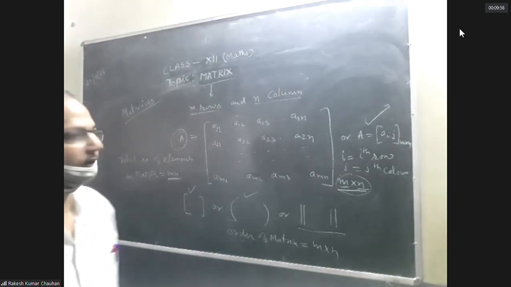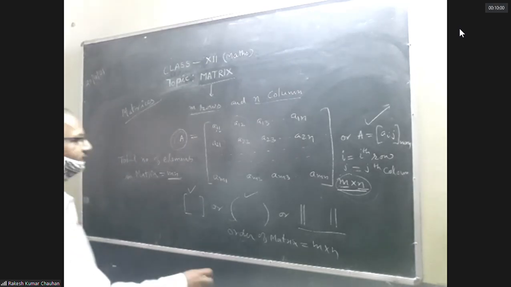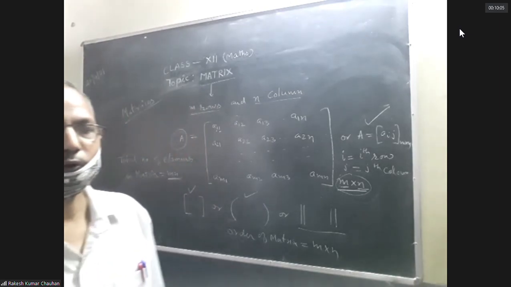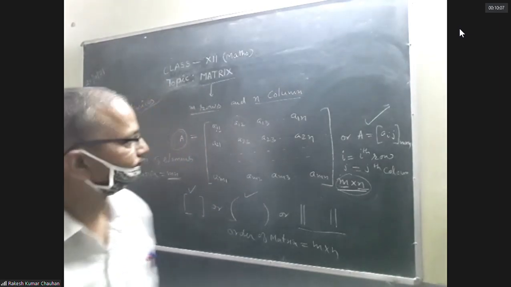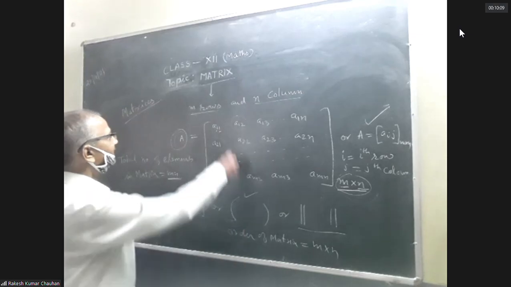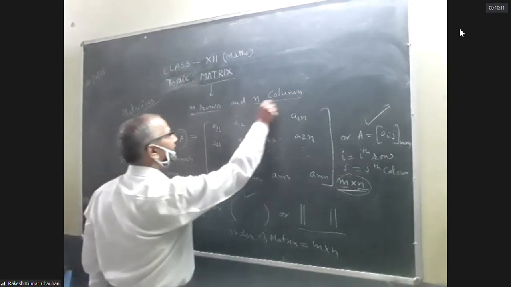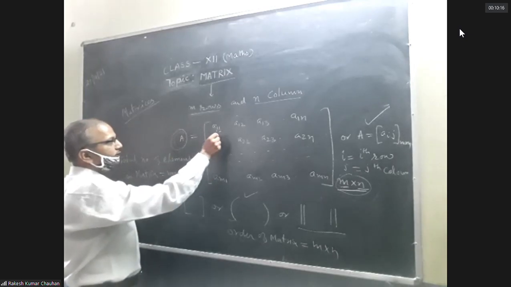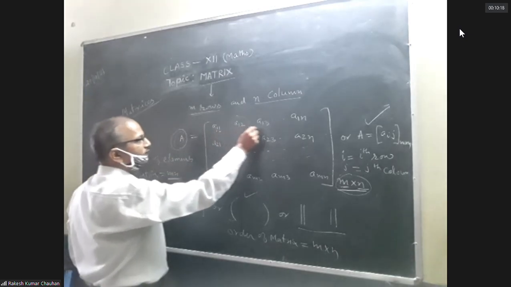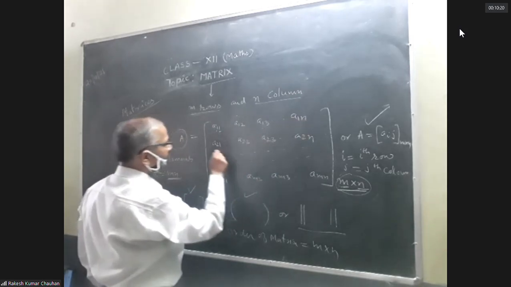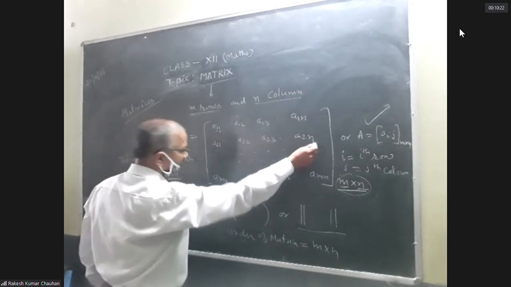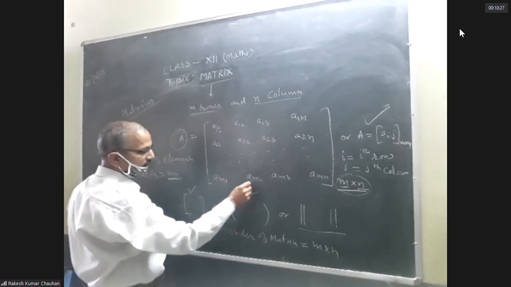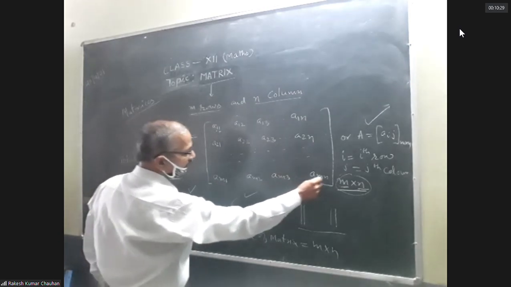Once more I am repeating, matrix is nothing but the arrangement of numbers in row and columns. If any matrix having m rows and n columns, then matrix can be written as A is equal to A11, A12, A1n, A21, A22, and so on, Am1, Am2, Am3, Amn.